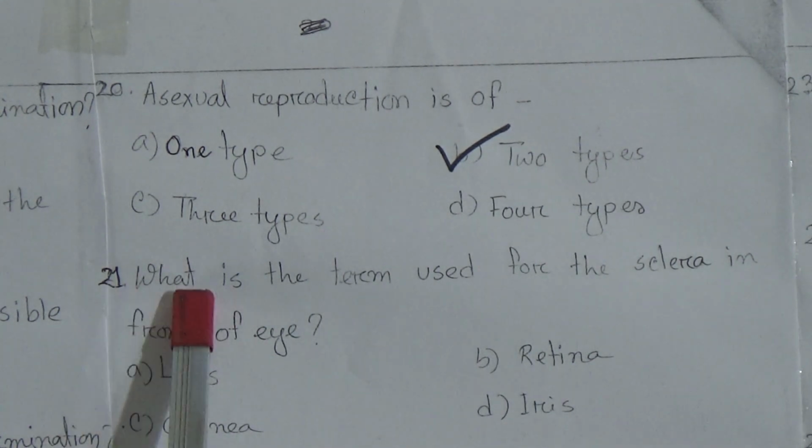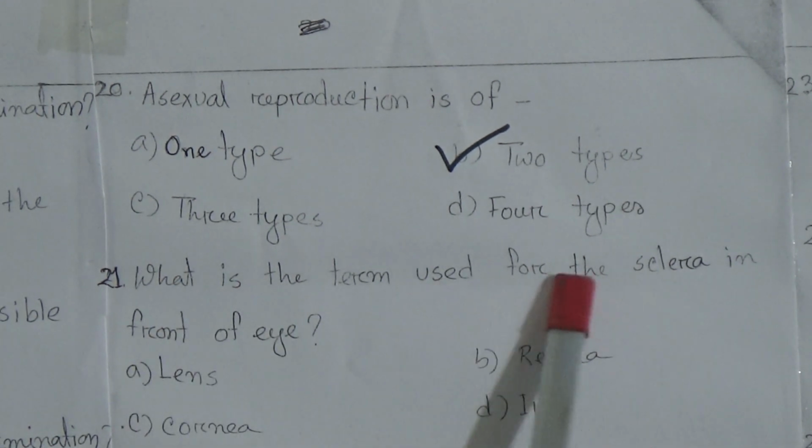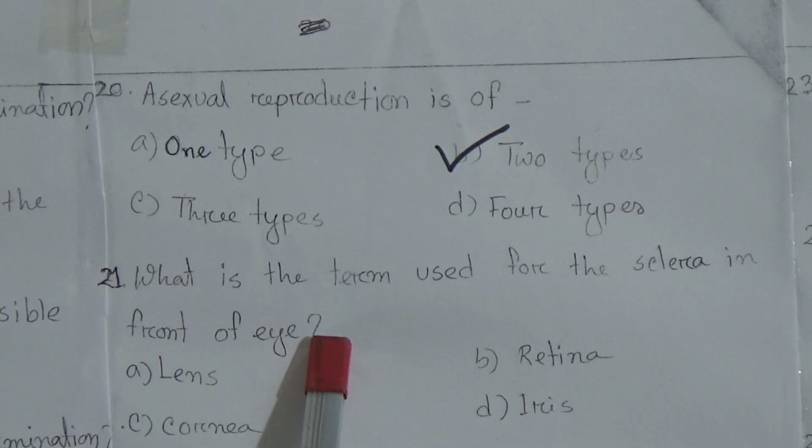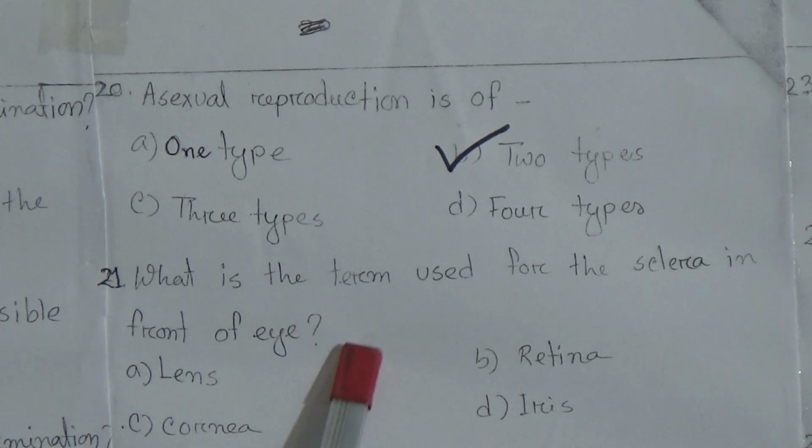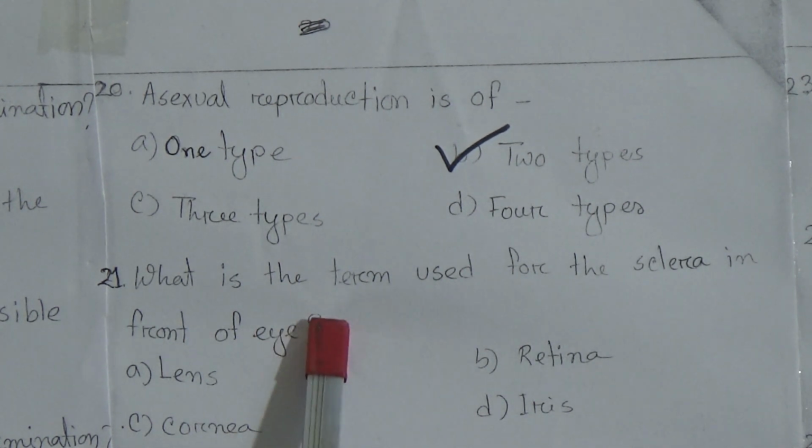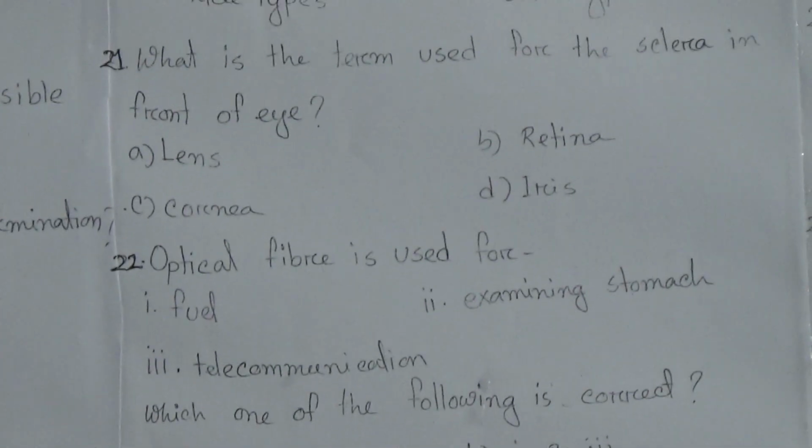Now MCQ number 21: what is the term used for the sclera in the front of the eye? Dear students, the front portion of the sclera is known as cornea. Here cornea is written in C. So the answer will be C.